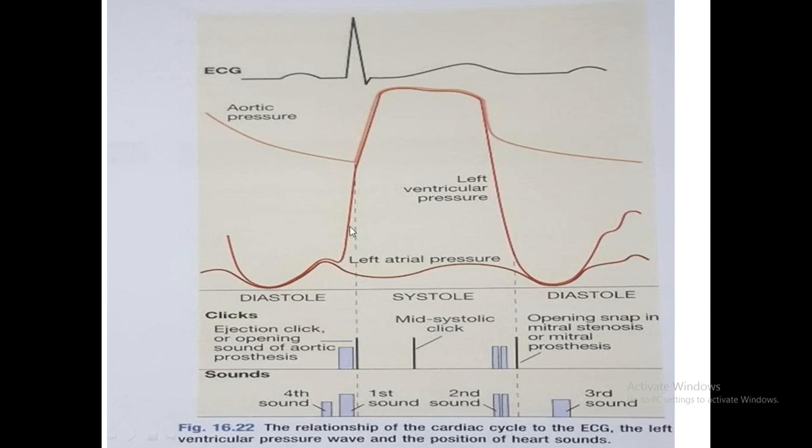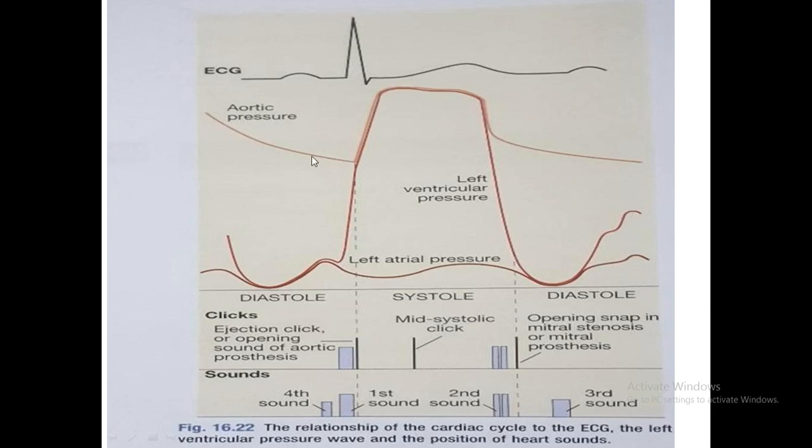So this is the pressure in the left ventricle, pressure systole, and it is occurring like this in the QT interval. So from here to here is the QT interval. So this is the time taken for the left ventricle to have its systole and come down.